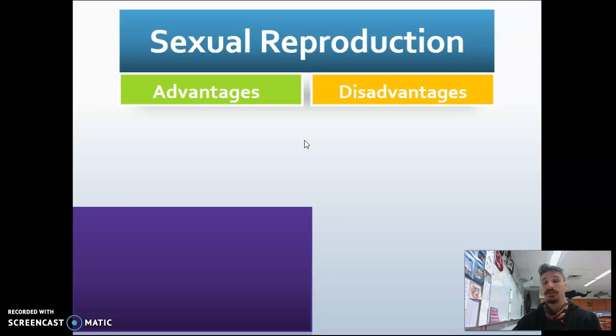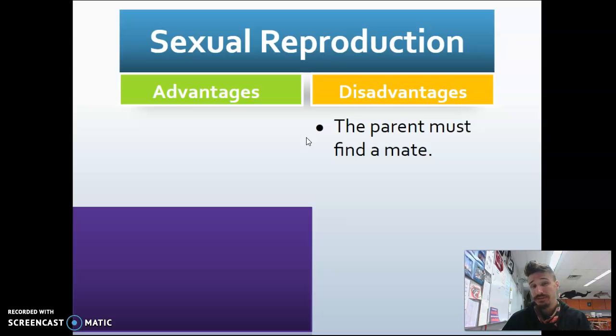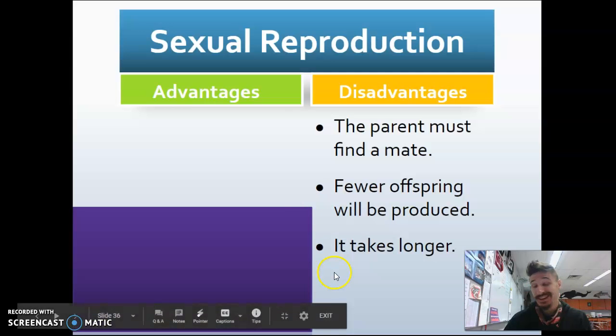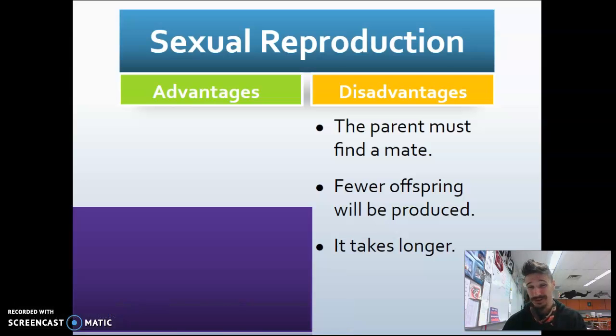So there are some advantages and disadvantages here to sexual reproduction. The disadvantage is that we have to find a mate, and sometimes a sexually reproducing organism never finds that mate, so their genes don't get passed on. And in sexual reproduction, typically you're only producing a few offspring. And it takes a long time, right? Humans are pregnant for up to 10 months, elephants 2 years, other organisms for months at a time as well. Whereas cell division, a form of asexual reproduction for the eukaryotic cell, can happen as fast as 24 hours.